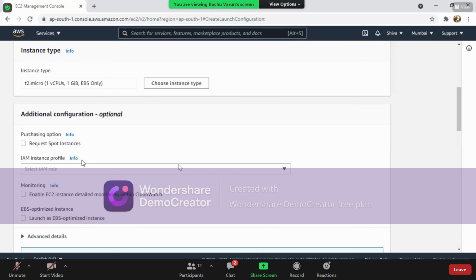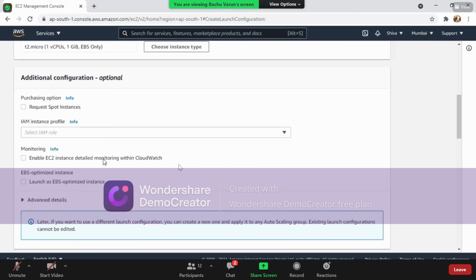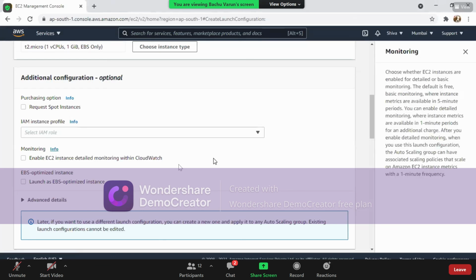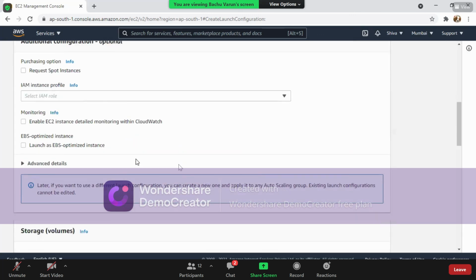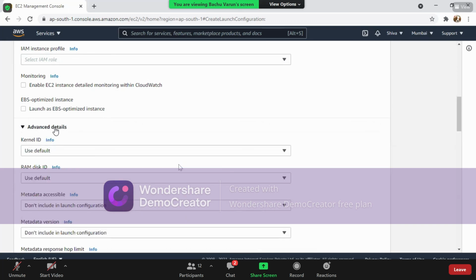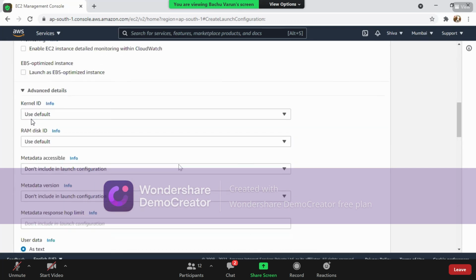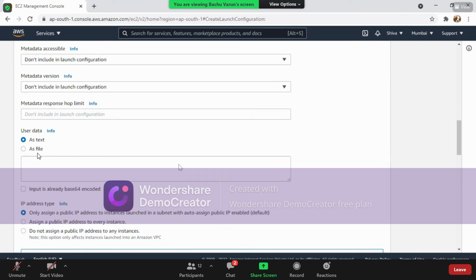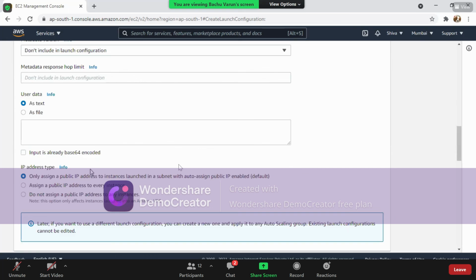Next, monitoring. There is an option called CloudWatch. I'm not going to show you CloudWatch as of now, but I'll explain it. CloudWatch is used to monitor each and every EC2 machine every 5 minutes. And there are some metrics to be followed for this EC2 monitoring process. All right. Next, there are advanced details. Here we are not going to use anything because we are using everything as default. User data, text file, as file, nothing is important for us as of now.